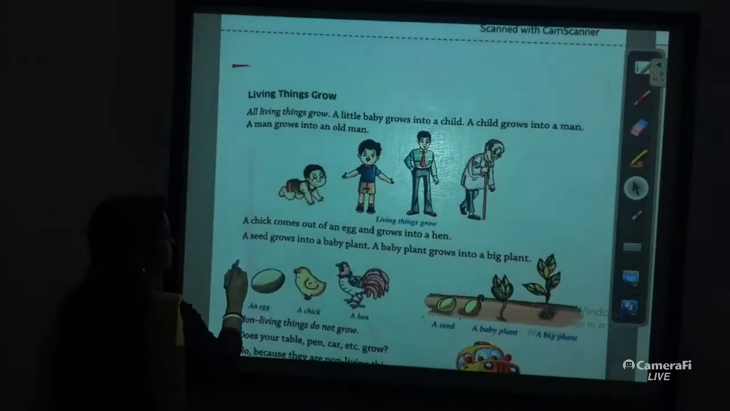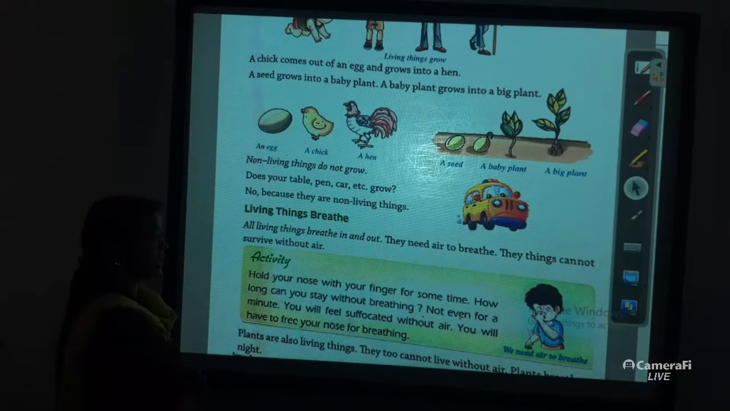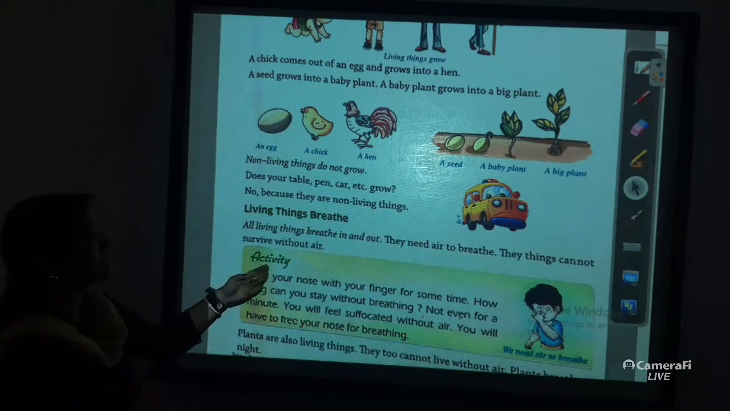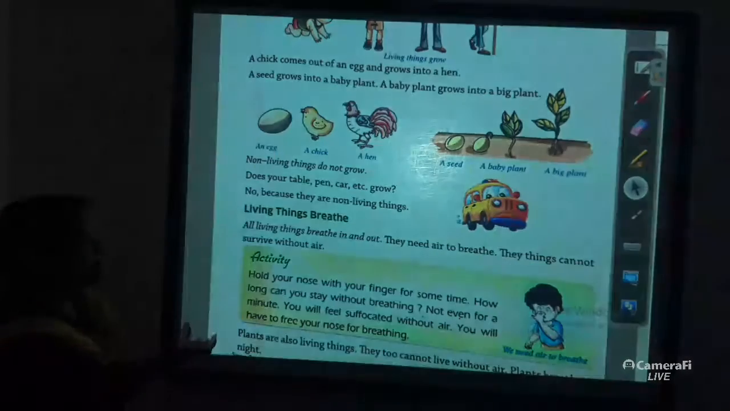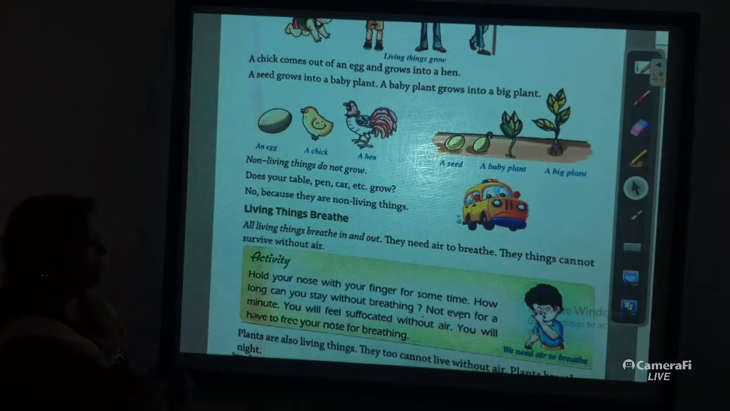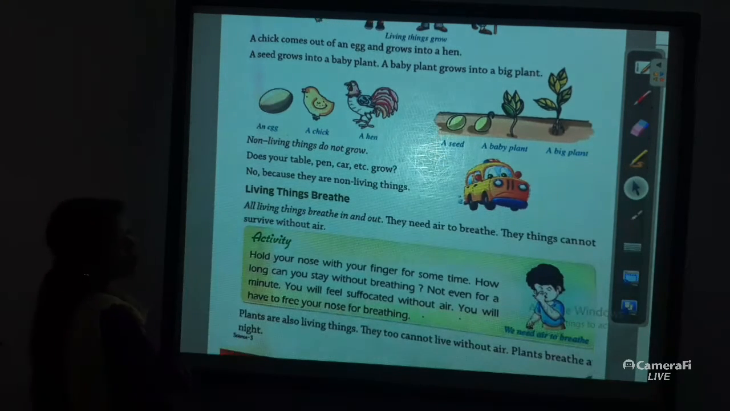Next picture, living things breathe. All living things breathe in and breathe out. All living things need oxygen to breathe in and release carbon dioxide when they breathe out. So that's why they need air to breathe.